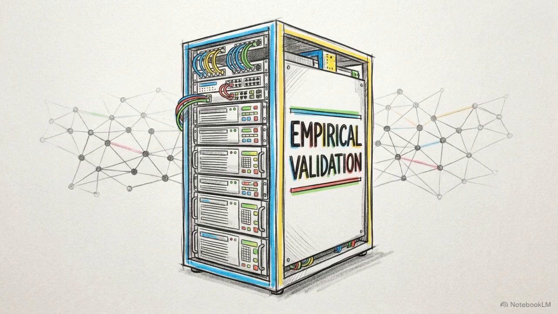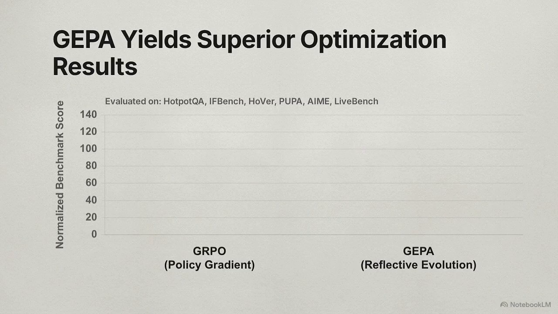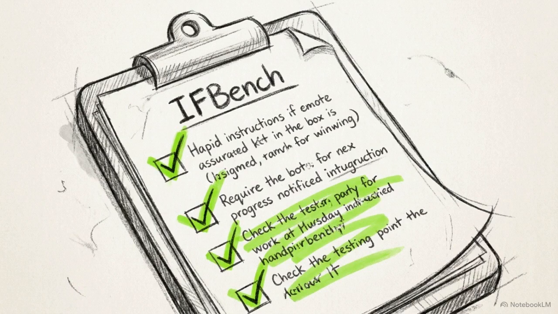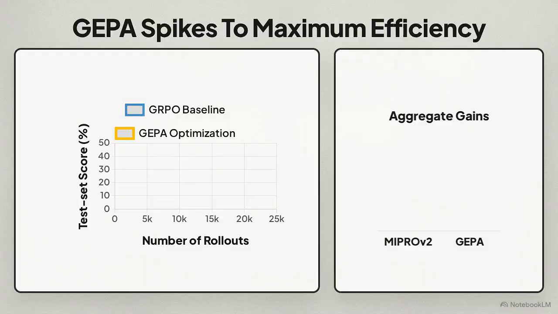The theoretical advantages of this architecture are validated by empirical benchmarking running on the Qwen3-8B model. Across 6 distinct reasoning and coding benchmarks, GEPA demonstrates a 6% average gain over GRPO. An optimization test on iFinch, an instruction-following dataset, clearly illustrates the disparity in sample efficiency. This chart tracks test set scores against the number of rollouts.